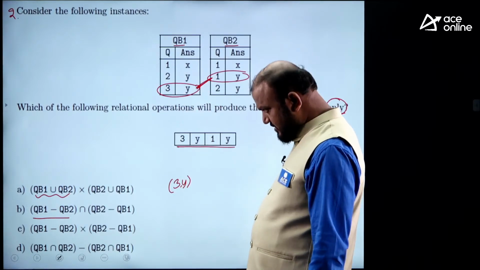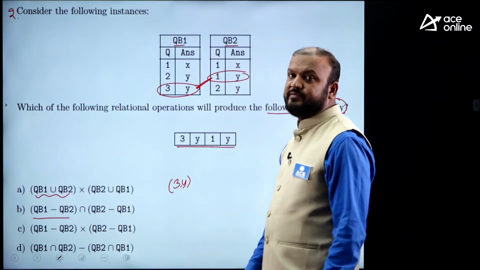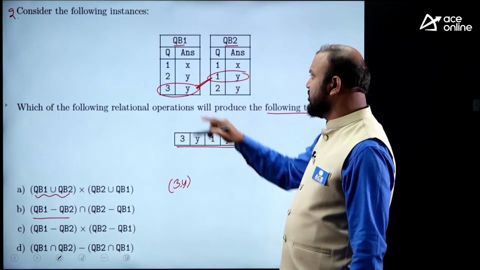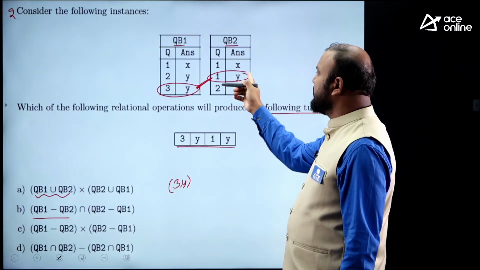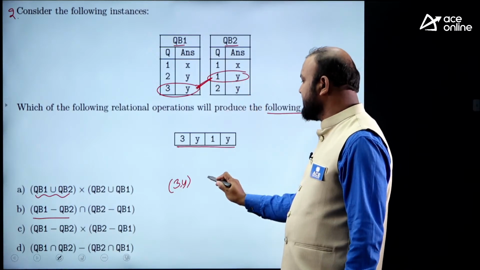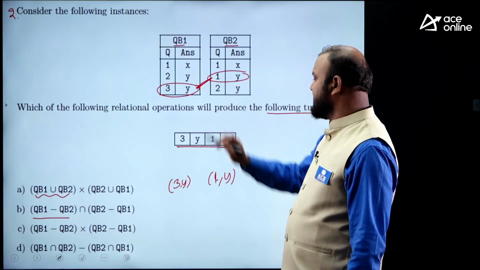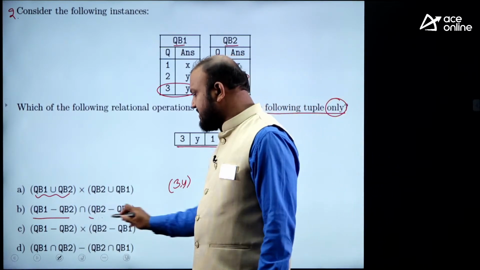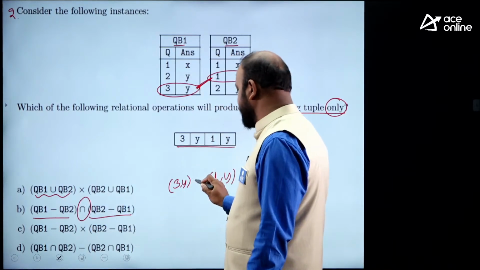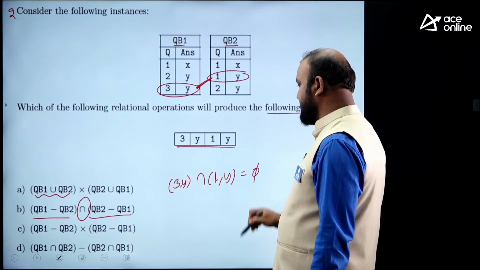That is QB1 minus QB2. And QB2 minus QB1 gives you the tuples in QB2 but not in QB1. 1x is there in both and 1y is there in QB2 but not in QB1. 2y is there in both. And what is the operator between these two? Intersection. So intersection will give you an empty set because there are no common tuples.